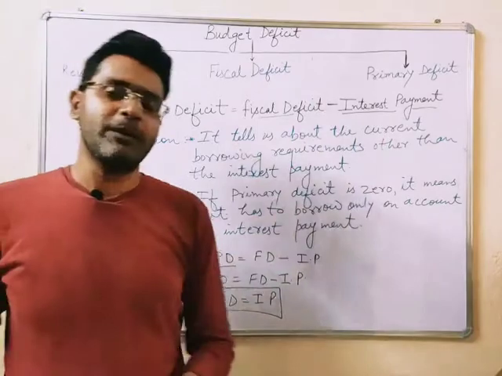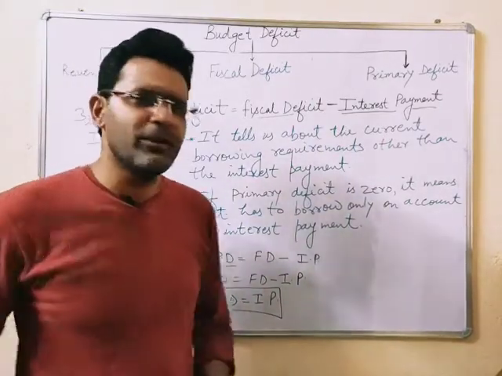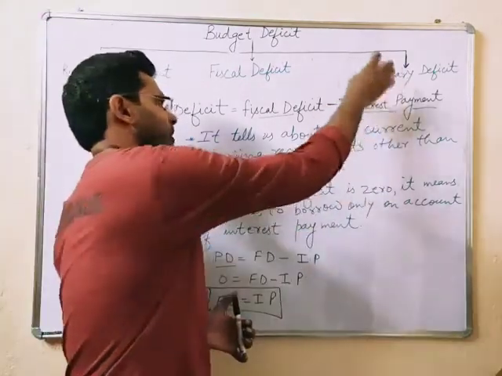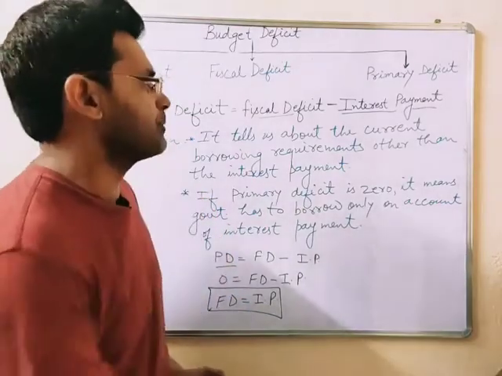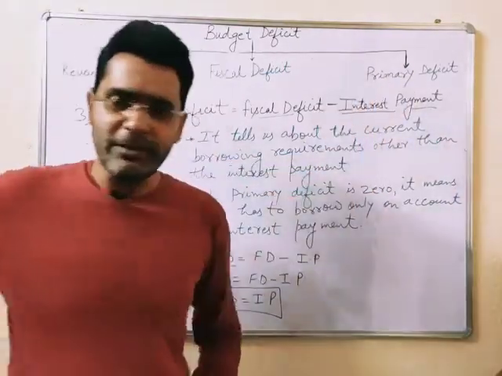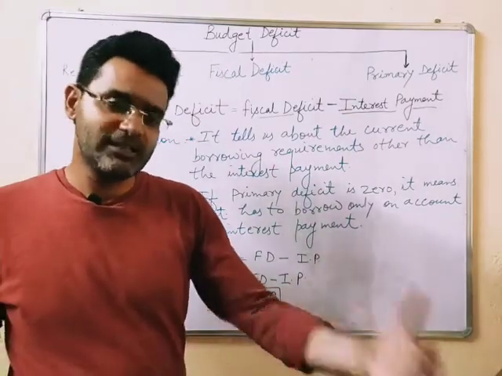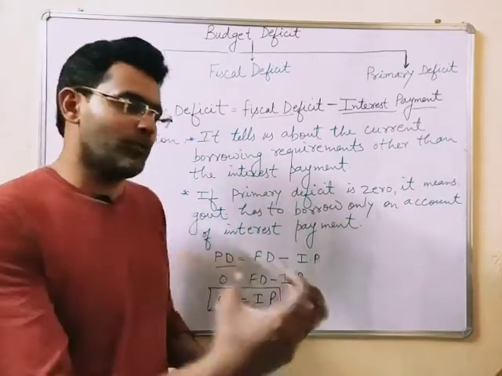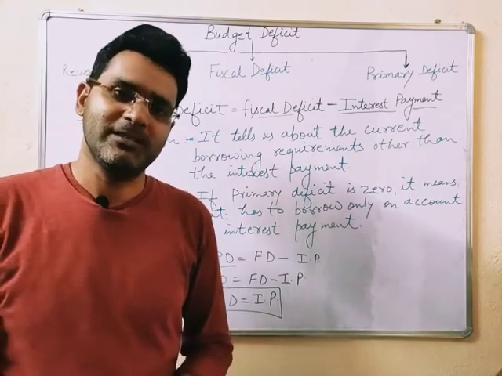And why do we calculate primary deficit? If we want to know, for the current requirement, what is the amount which the government has to borrow, then for this the primary deficit is calculated. And if the value of primary deficit is 0, it means there is no current requirement of borrowing for this year except interest payments, meaning the whole borrowing is used for making interest payments.